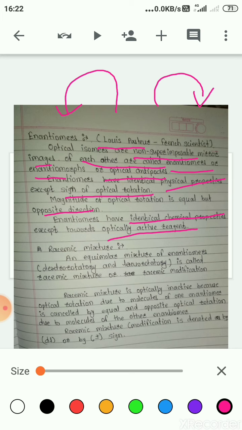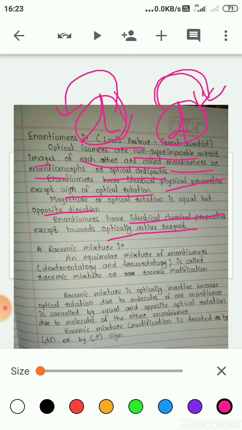One isomer is the D isomer and the other is the L isomer. The compound which rotates plane polarized light towards right or clockwise is called dextrorotatory, and the compound which rotates it towards left or anti-clockwise is called levorotatory.